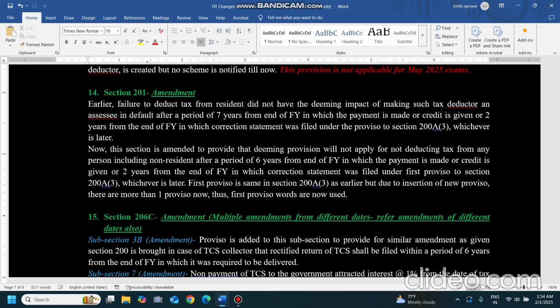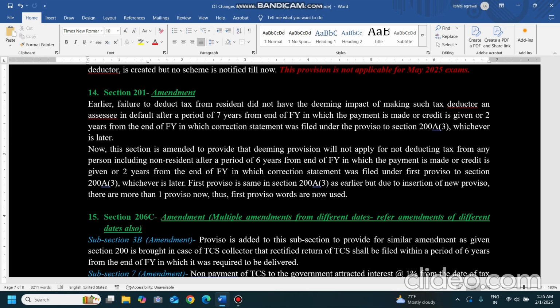So 24-25 is the payment year, so 7 years from there, till March 32, he can be treated as assessee in default. He will not be treated so after that. But under the other provision, 2 years from the end of the financial year 31-32 of the correction statement, so till 34. So in the given case, what was the condition earlier? That he cannot be treated as assessee in default after 34. So 7 years from the end of the financial year in which the payment is made, and 2 years from the end of the year in which the correction statement is filed.